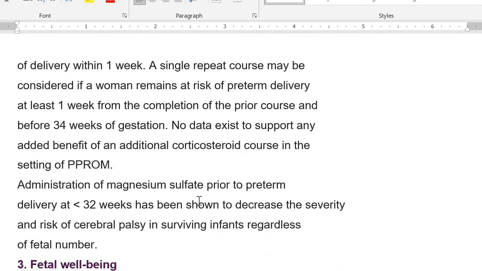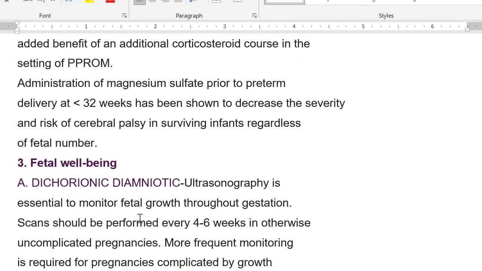Okay, that is what the guideline says. Administration of magnesium sulfate prior to preterm delivery at less than 32 weeks has been shown to decrease the severity of cerebral palsy and the risk of cerebral palsy in the surviving twin, regardless of the number. So at less than 32 weeks, if the patient has come to you, you are going to give them magnesium sulfate.